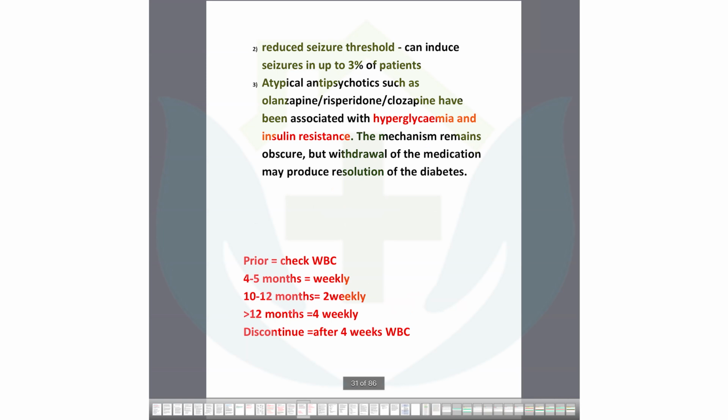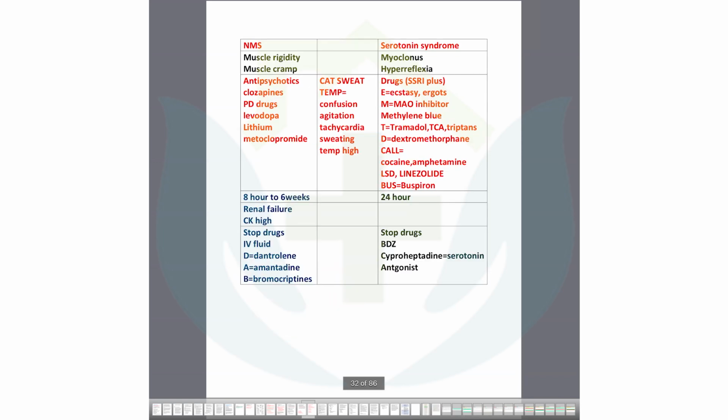Look, whenever you give clozapine, there should be some checklist. Prior to giving it, you should check the WBC because neutropenia can occur. You should check weekly for the first four months, then two weekly, four weekly. You can remember this. Sometimes it can come, but I don't think it's so much necessary. Okay, now the antipsychotic side effects are finished.